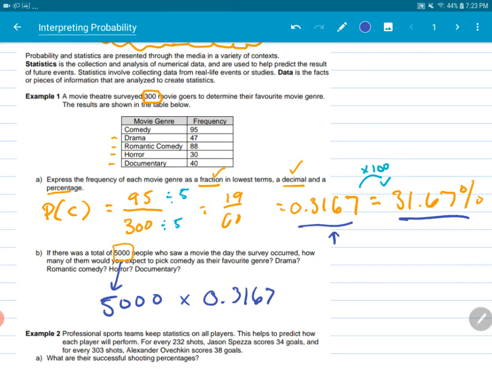So we take our new total and we multiply it by the decimal, and that should give us the actual number of people that we would expect, based on these results, to like comedy. So if we do that, 5,000 times 0.3167, then we get an answer of 1583.5. Except that doesn't really make sense, that you can have a half a person. So we're just going to ignore that and say about 1,583 people would probably say that comedy was their favorite, as an estimation.